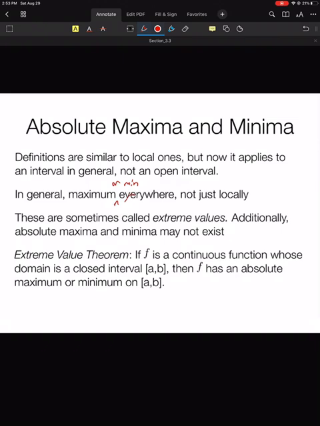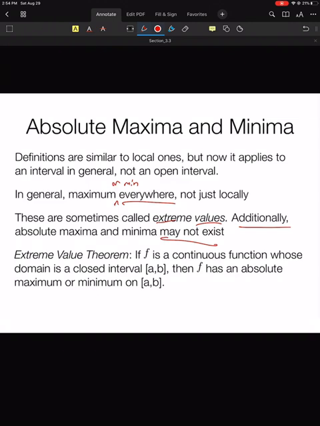Sometimes absolute maxima and minima are called extreme values. Additionally, there may not be an absolute maximum or minimum. So it might not exist.